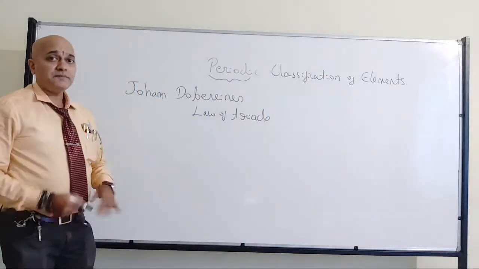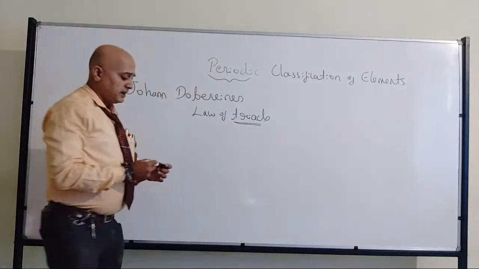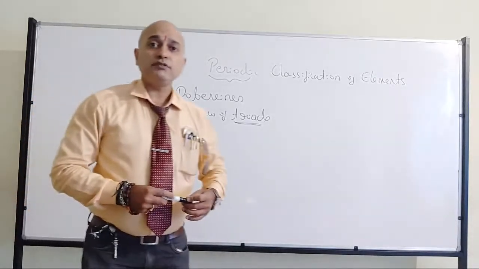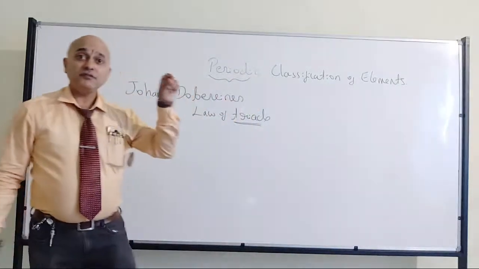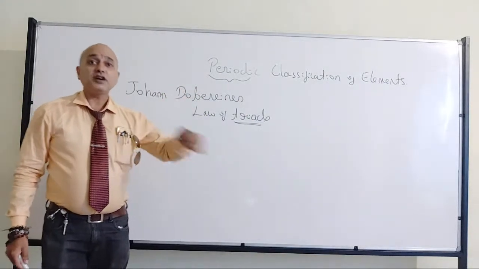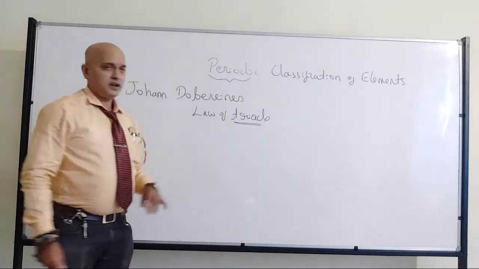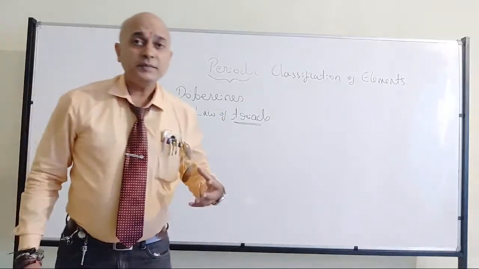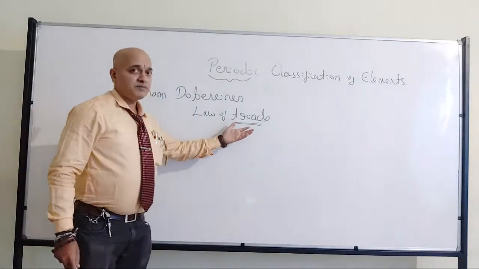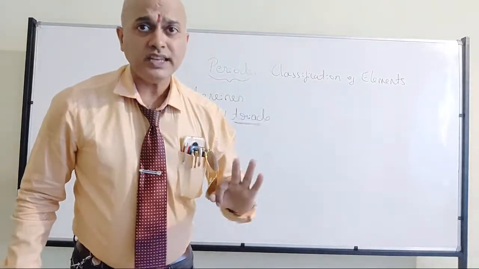Now when I am talking about triads, please remember, whichever concept you want to understand, first you should understand the word, because in the word meaning itself that concept will be hidden. For example, law of triads. Law, we know what you mean by law. Triads means three, something related to three.